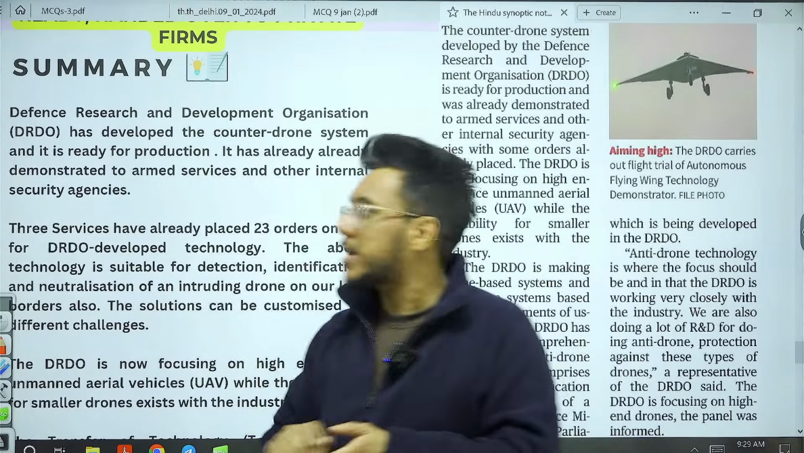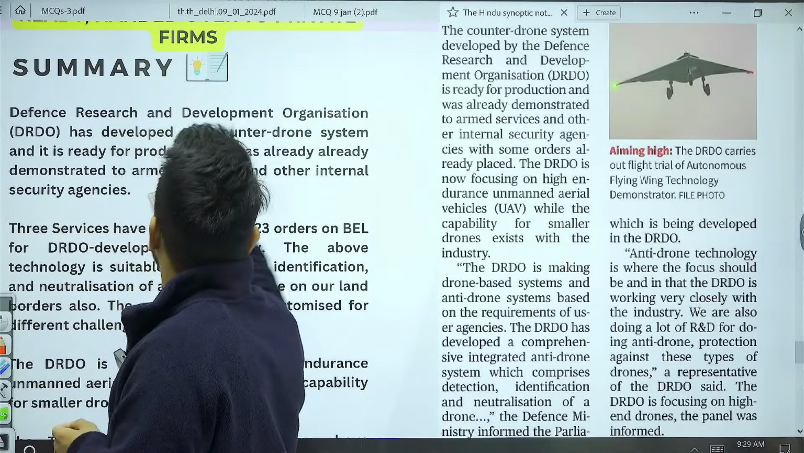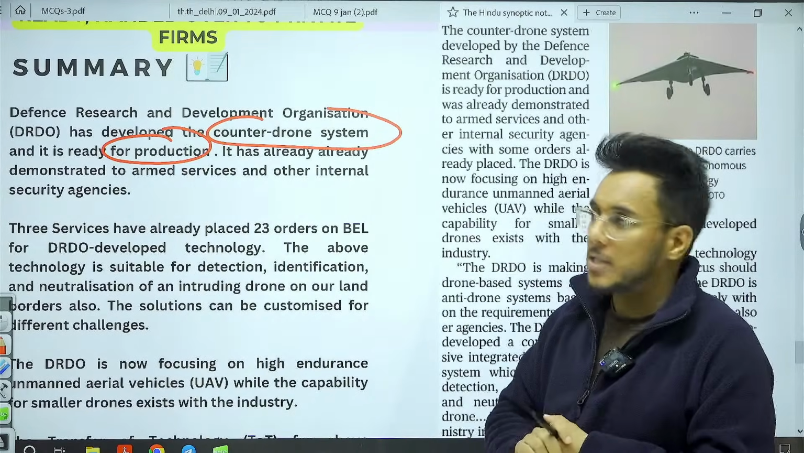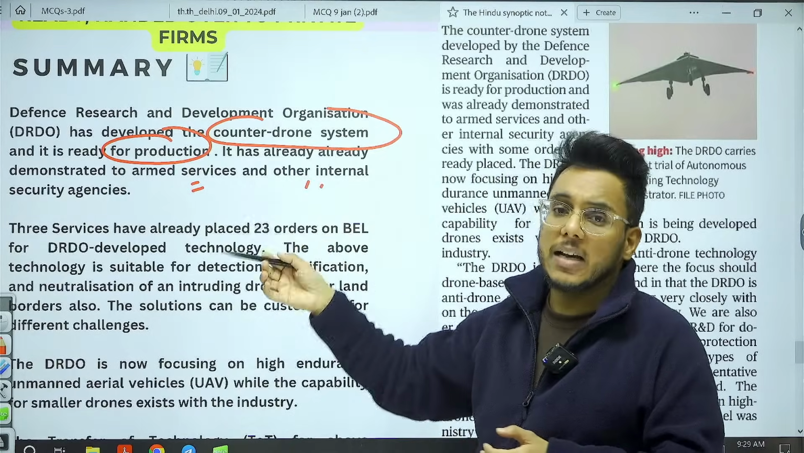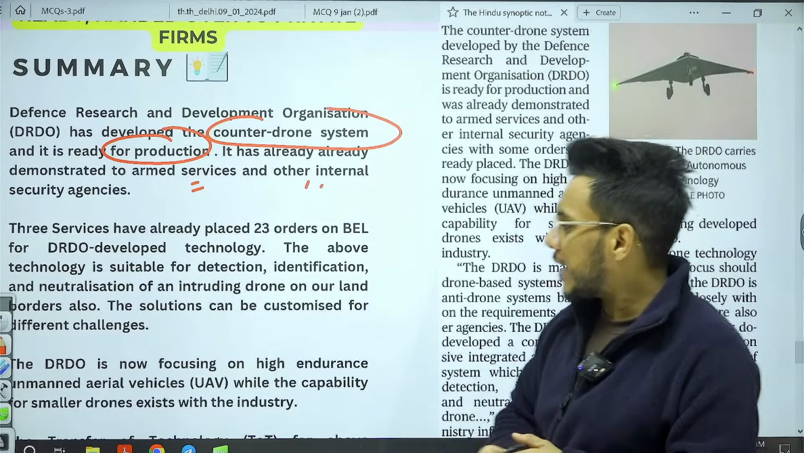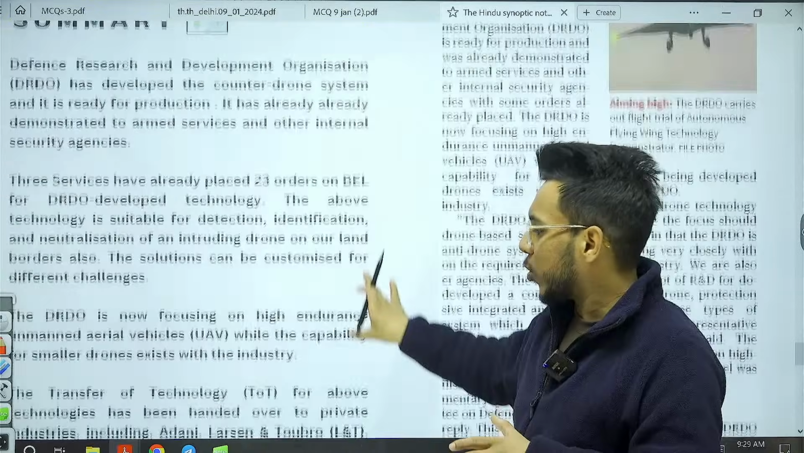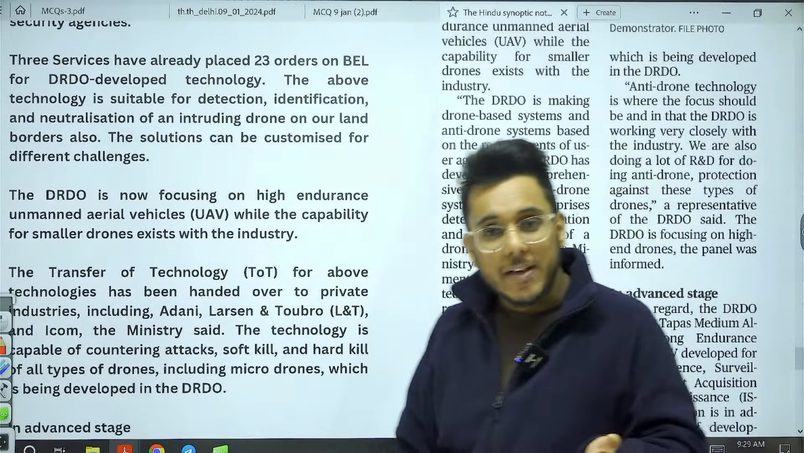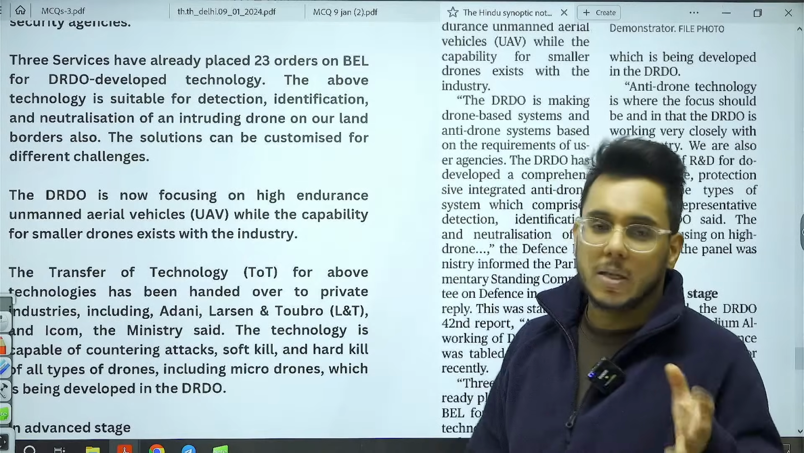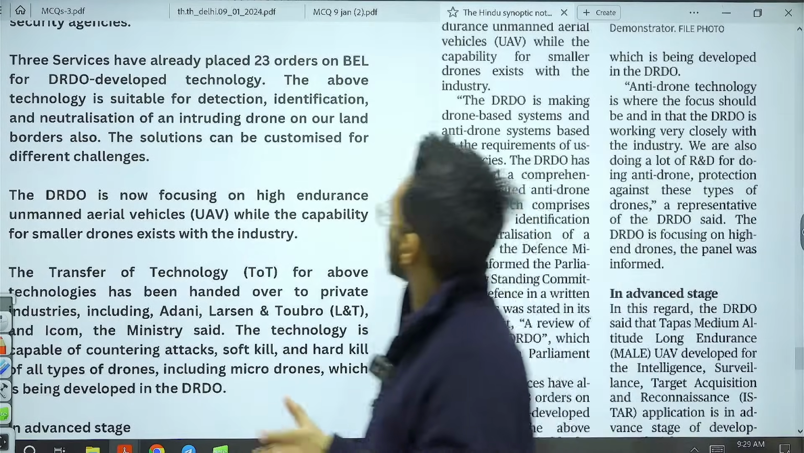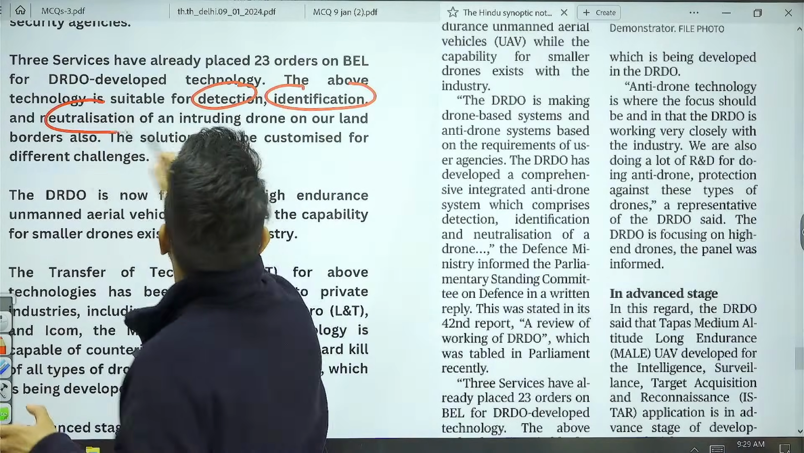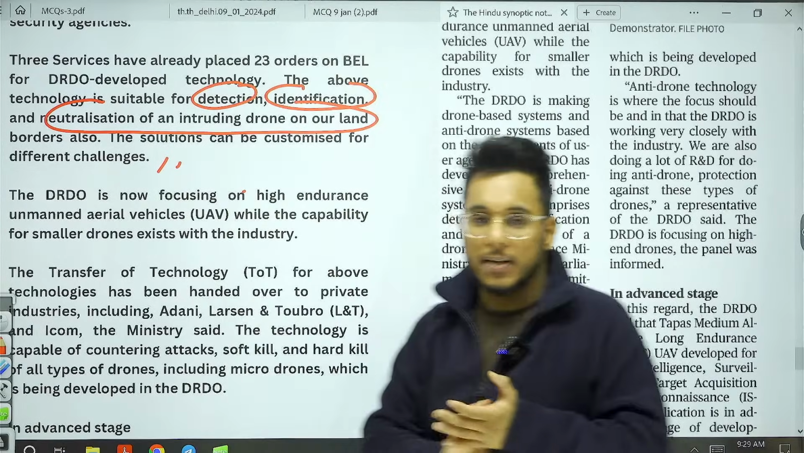And for that DRDO has developed the counter drone system and it is ready for production. And this counter drone system has been demonstrated to armed services and the other internal security agencies. And also DRDO is ready to give this particular technology to other private sector manufacturers also, so that on the mass scale these particular counter drones can be produced. Now this particular technology is suitable for detection, identification and neutralization of intruding drones in our country.